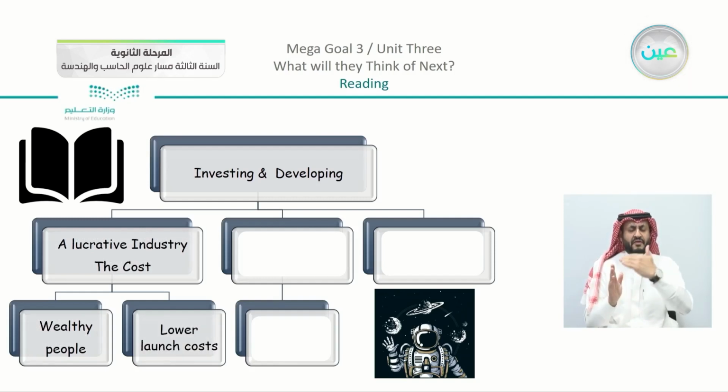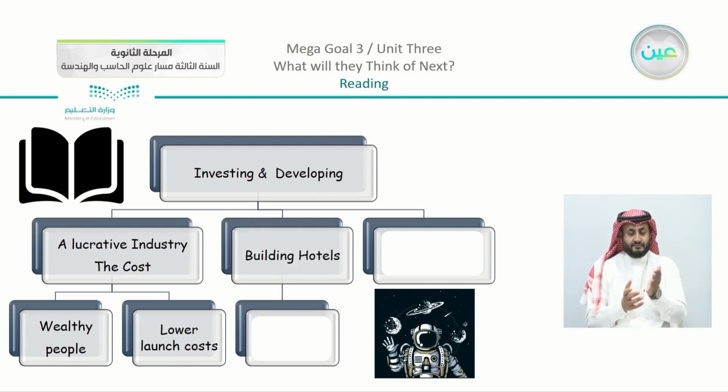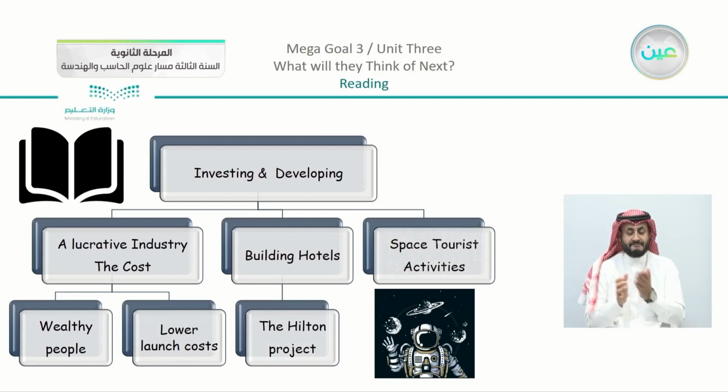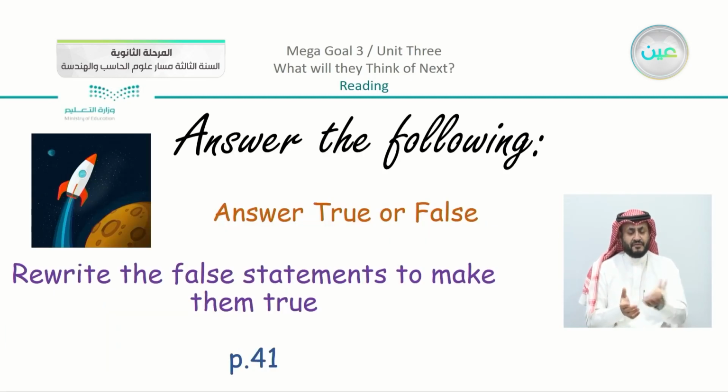And they are planning for lower launch costs. The second part is about building hotels, as we mentioned when we talked about the Japanese company, and the hotels part mentioned the Hilton project. And we come to the end, which is space tourist activities. So we have these parts.